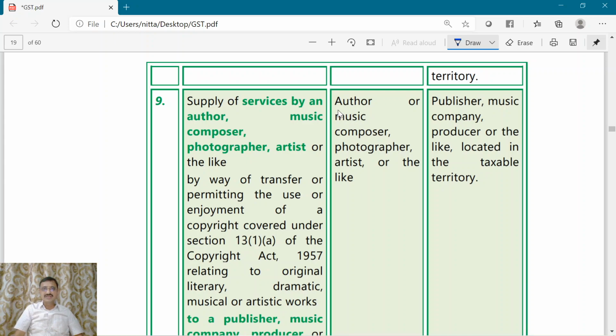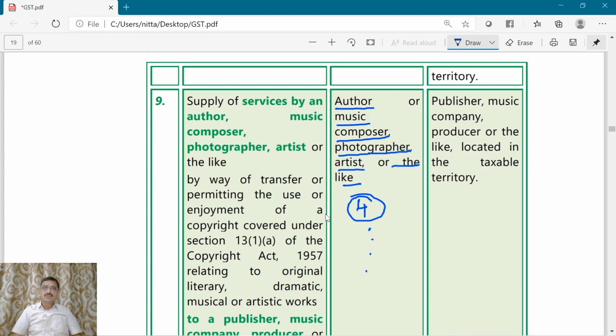The supplier of service is author, music composer, photographer, artist, or like people. Four suppliers have already been mentioned, but it may also contain some other additional people similar to music composer, photographer, artist, etc.